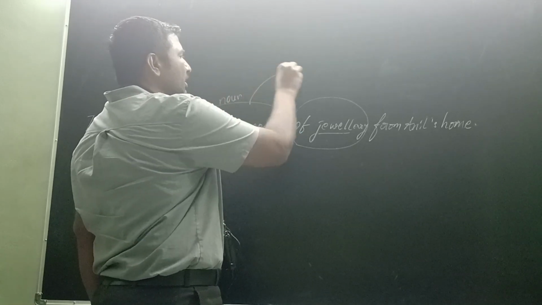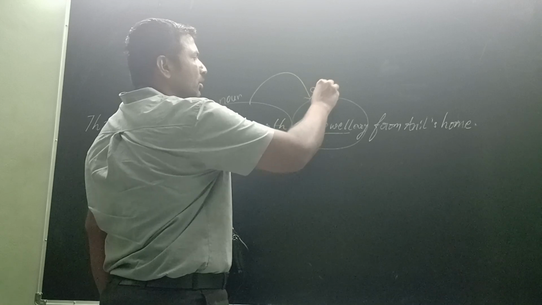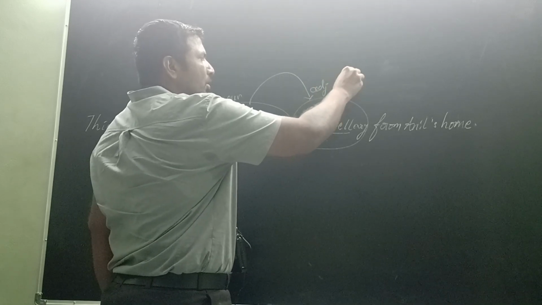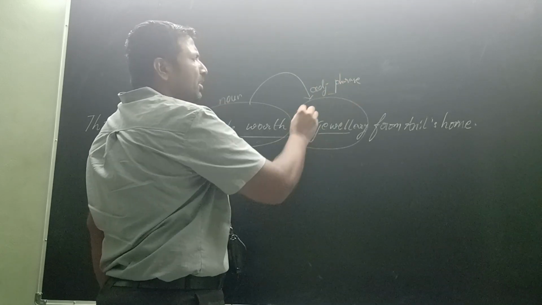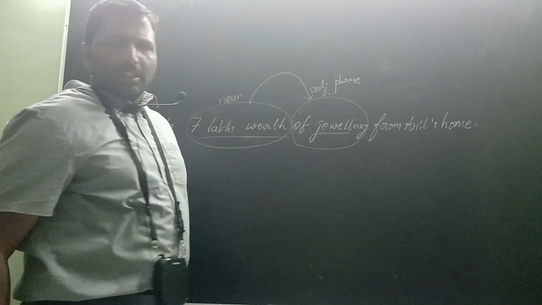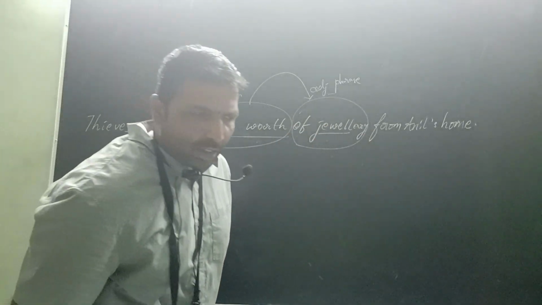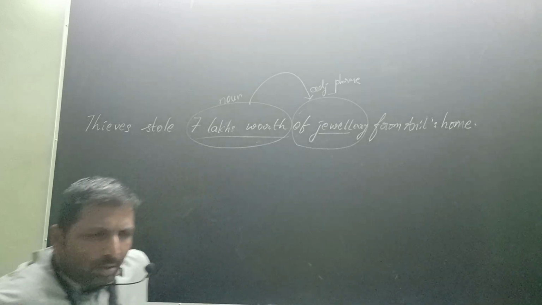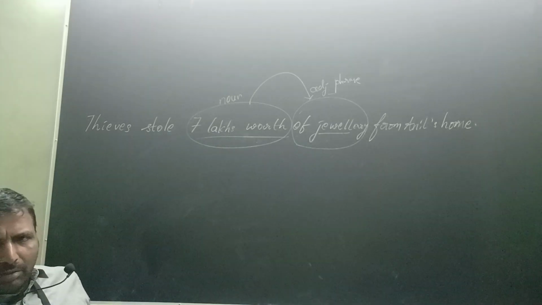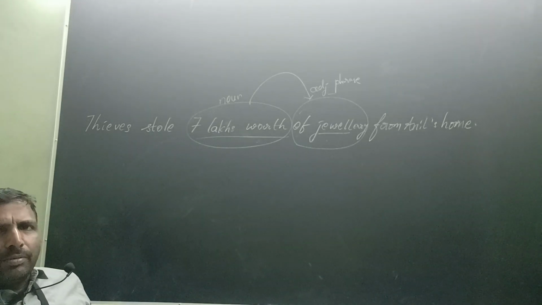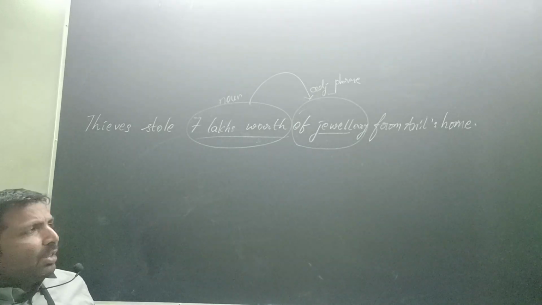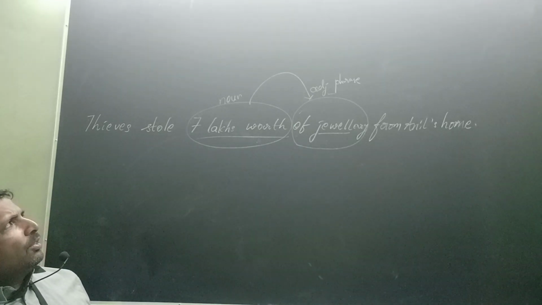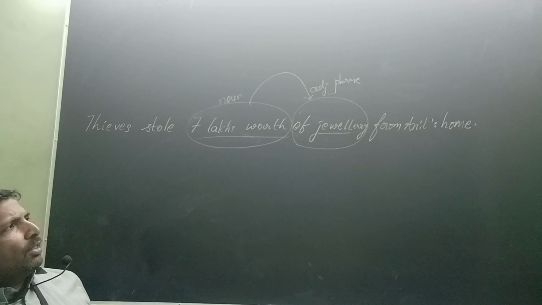For this, it is an adjective phrase. It can change, but coming to this sentence, it is 7 lakhs worth of jewelry.